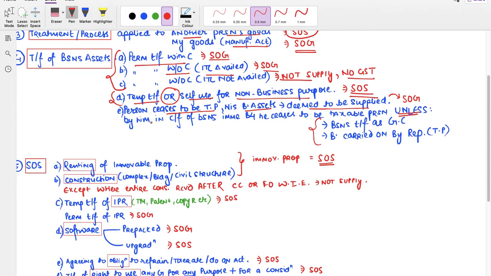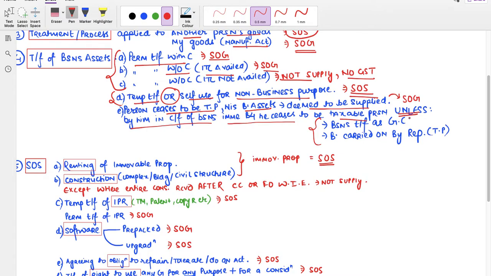It will be deemed to be supplied by him in course or furtherance of business immediately before he ceases to be taxable person. Okay. So the person, if he ceases to be a taxable person, his business assets will be deemed to be supplied by him in course or furtherance of business immediately before he ceases to be taxable person.